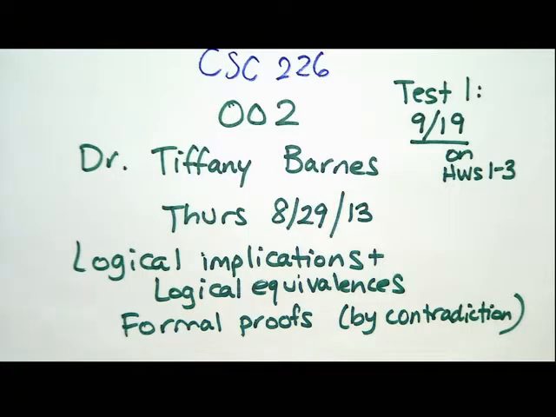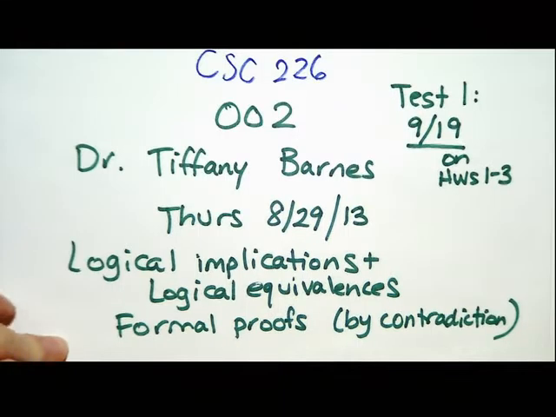Okay, so today we're going to look at logical implications, logical equivalences, and formal proofs. Actually, I think we'll start with formal proofs and do some of the others after that, because we haven't done too much on formal proofs yet. So I'll do a little bit of that and then just do some review on the others. We started last time talking about formal proofs, and that they were basically ways of doing proofs where we didn't have to use truth tables, because they get kind of tedious to do, and we want to be more intelligent about how we're actually writing a proof.